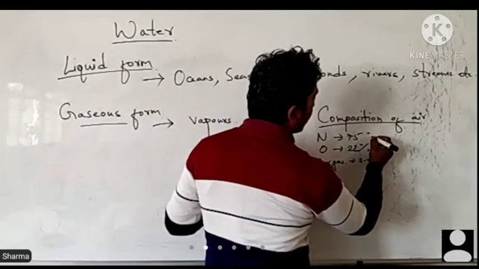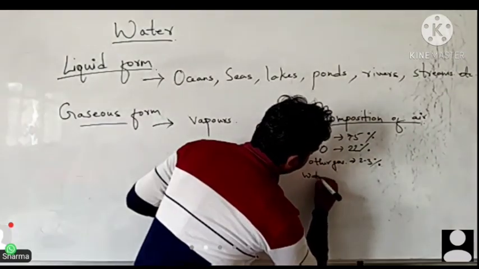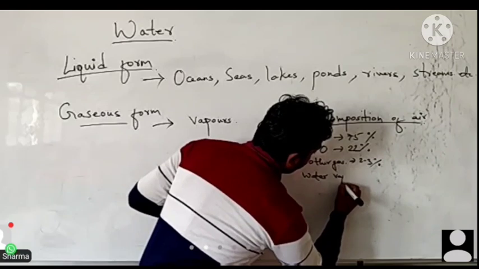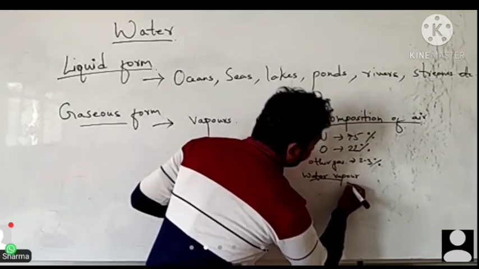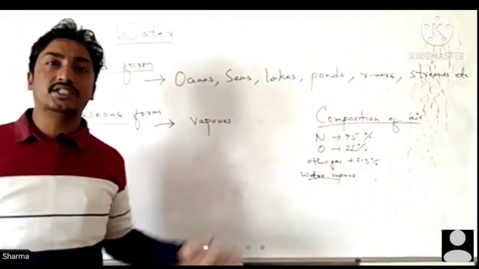So in other gases we can also have water vapor. That means in the atmosphere water vapor is present.